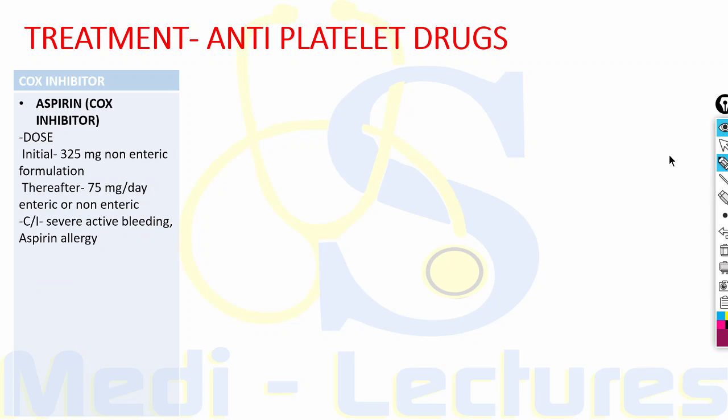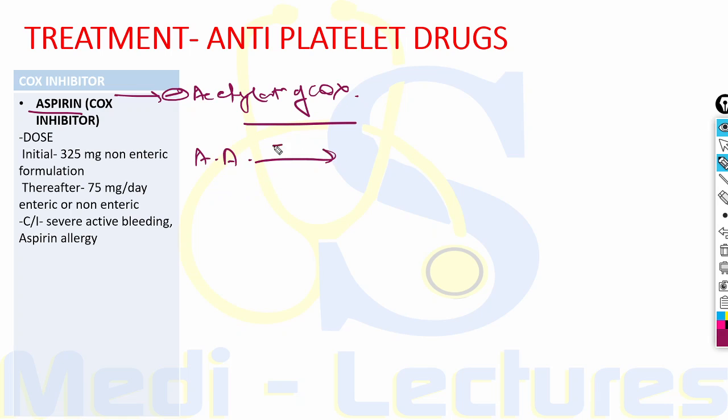Now the next drug class which we will discuss are antiplatelet drugs. These have 3 types of drugs: COX inhibitors, P2Y12 inhibitors and GP2B3A inhibitors. First, COX inhibitors. The drug in this class is aspirin. It inhibits acetylation of COX, which prevents the conversion of arachidonic acid to thromboxane A2, therefore inhibiting platelet adhesion and activation.